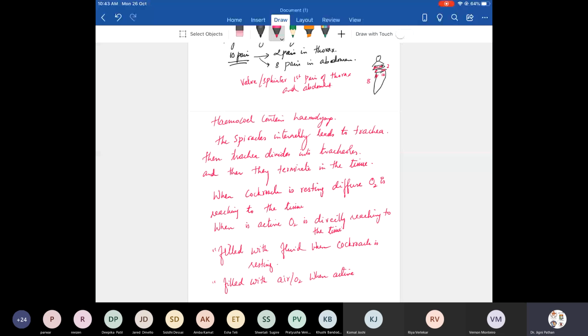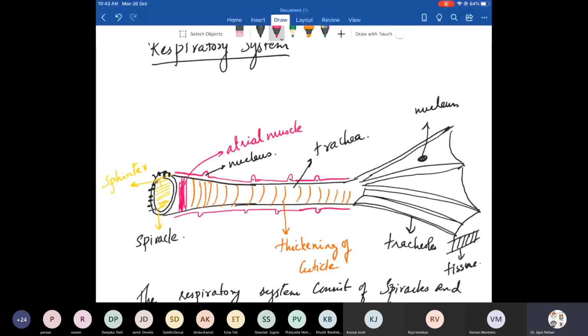Okay. So as I said, the spiracles are the openings. If you see the diagram, the spiracle is the opening through which small hairs are attached to remove the dirt. The spiracles are covered by sphincters. Only the first thoracic and the first abdominal spiracles don't have sphincters. There are altogether 10 spiracles, 2 in the thorax and 8 in the abdomen.